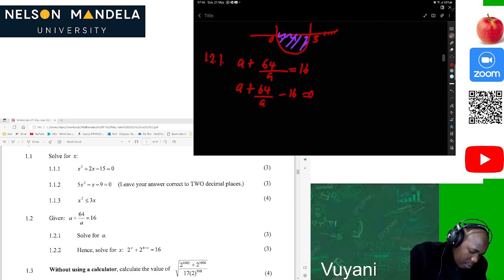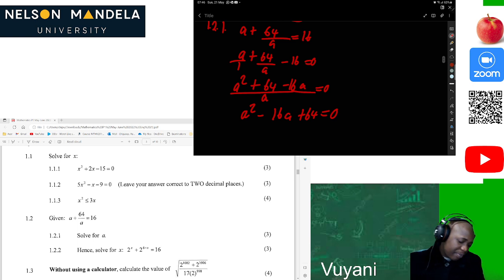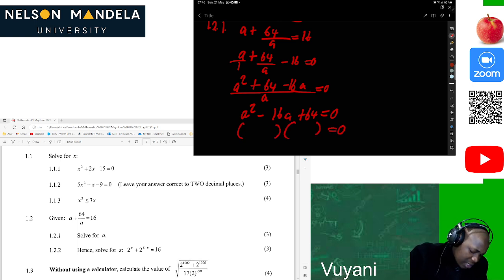Then the common factor is a, so a times a is a squared, plus 64, minus 16a equals 0. Then we have a squared minus 16a plus 64 equal to 0. After that, we can find factors, or we can use our quadratic formula. In this instance, let's find factors.